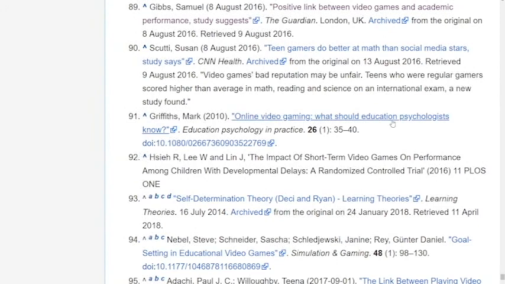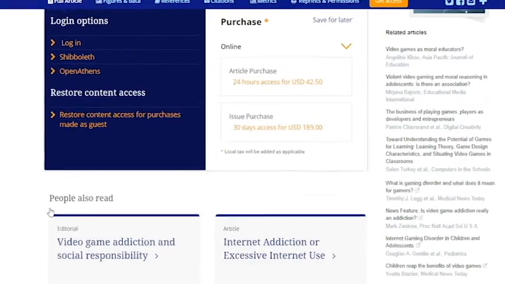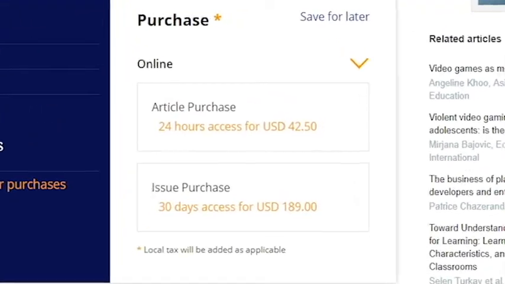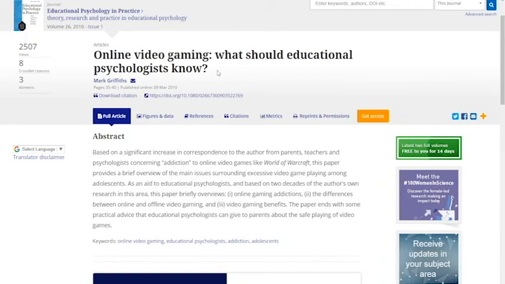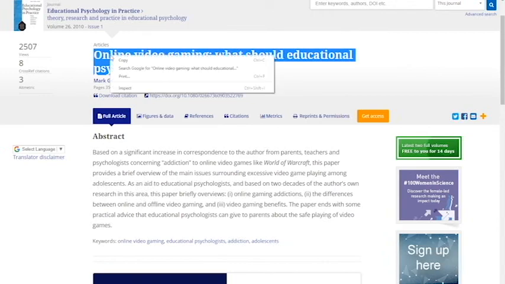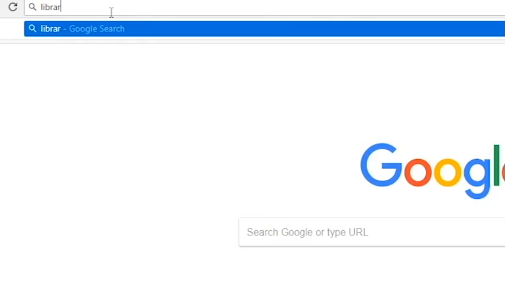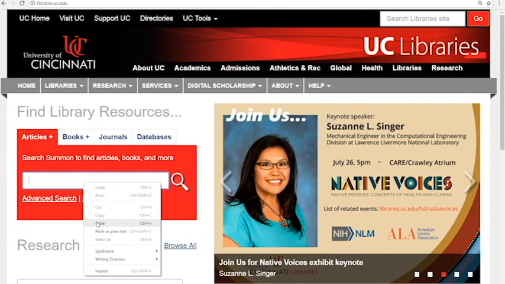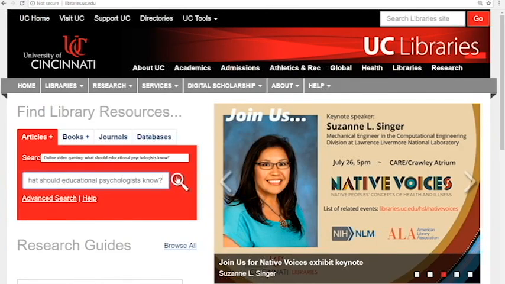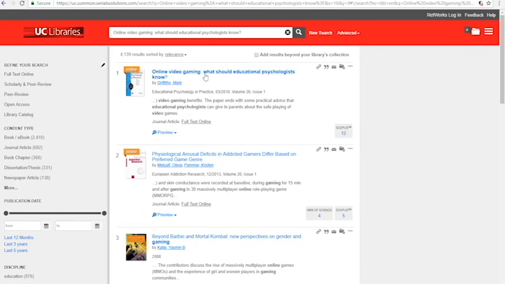Note that some of the material you find will be in subscription-based platforms. Do not be tempted to pay for these. As a student at the university, you likely have access already. Simply copy the title, navigate over to the library homepage, and paste it in the main search bar. Most times, this will take you to the full text of the article.